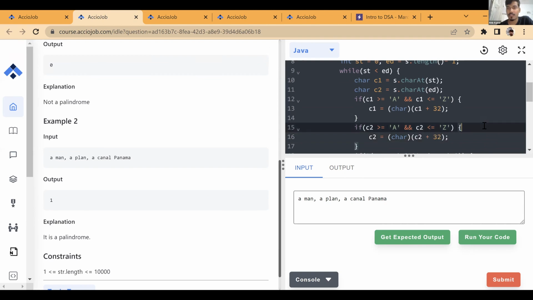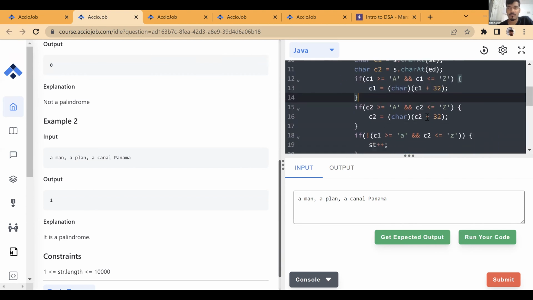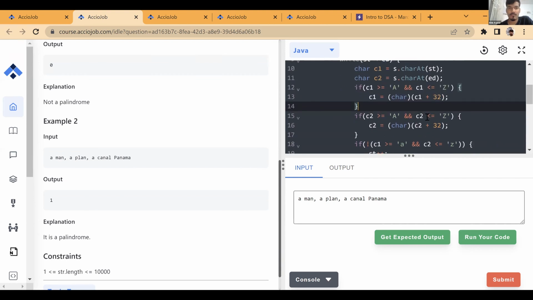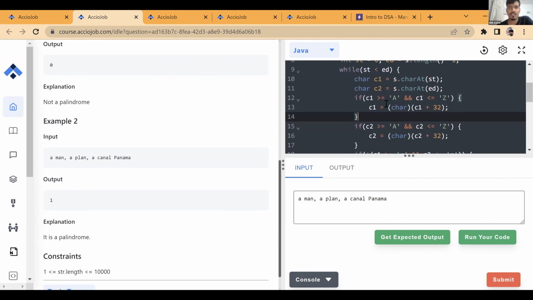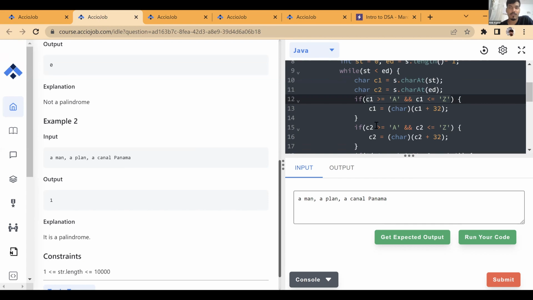C2, we compared it, and we are updating C2; C1, we compared C1. We will only do plus 32 if it is in the range of capital characters. But if it is in the range of small characters, we won't do anything. If it is a small character, we won't do anything for this as well.